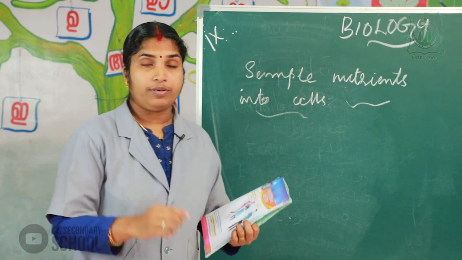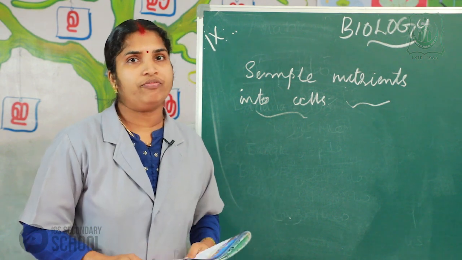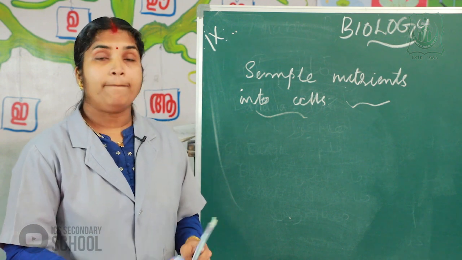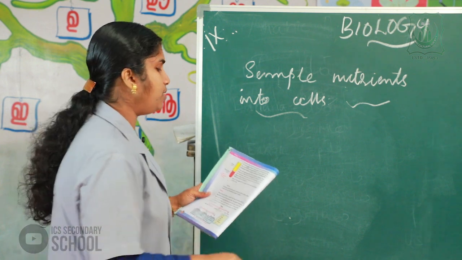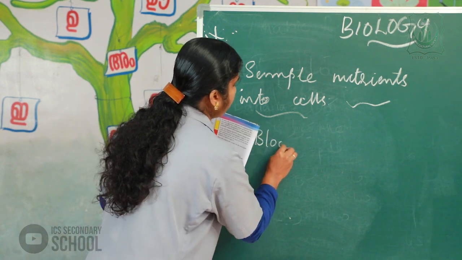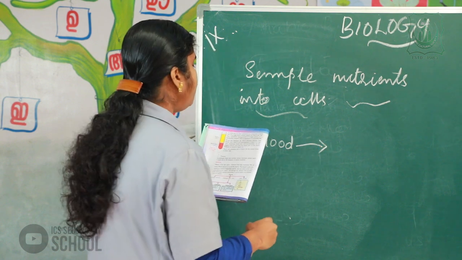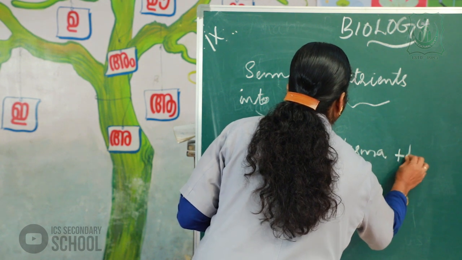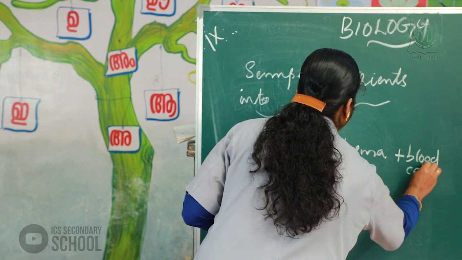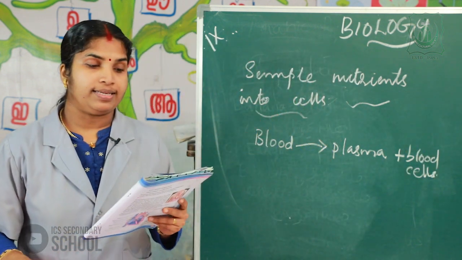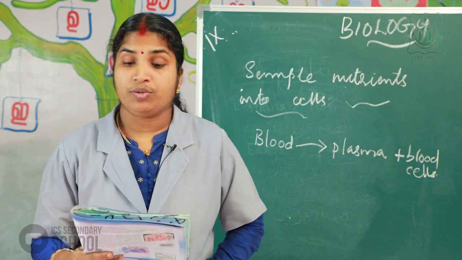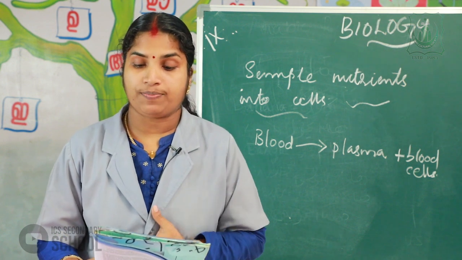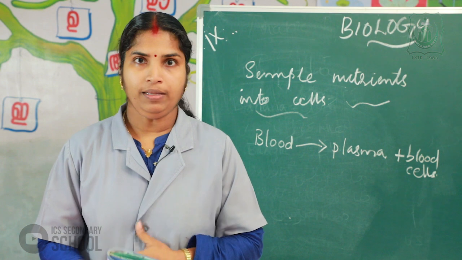We are going to learn the structure of blood. The components of the blood are plasma and blood cells. But we cannot distinguish them at a single glance. Let us take an experiment to understand plasma and blood cells.